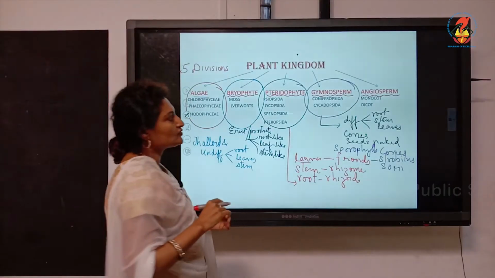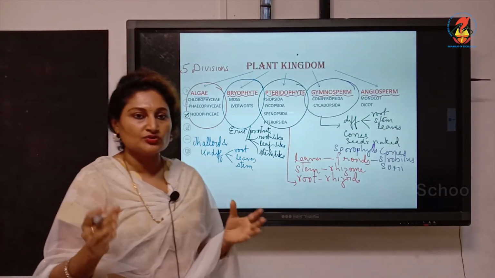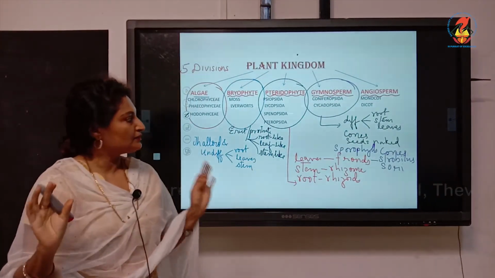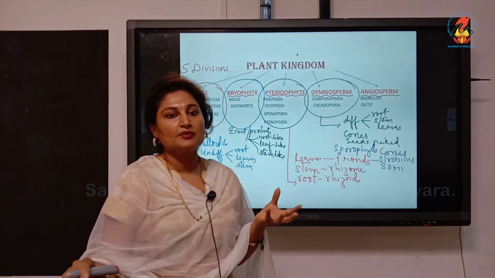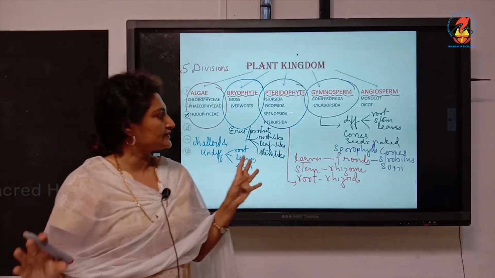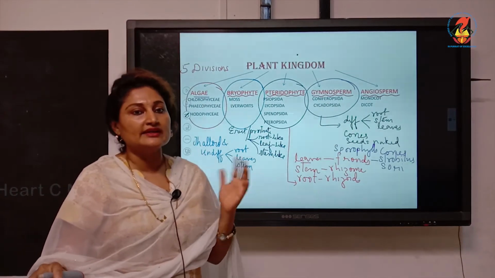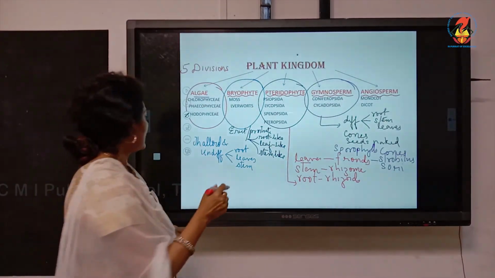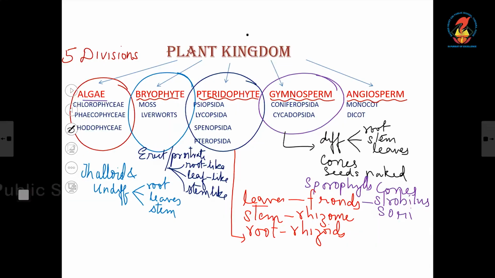So once again, talking about gymnosperms, they are divided into roots, stem and leaves. Typical root, stem, leaves, and the reproductive structures are born in cones, male cone, female cone, etc. And the seeds are not enclosed, they are naked. And last we have the angiosperms.